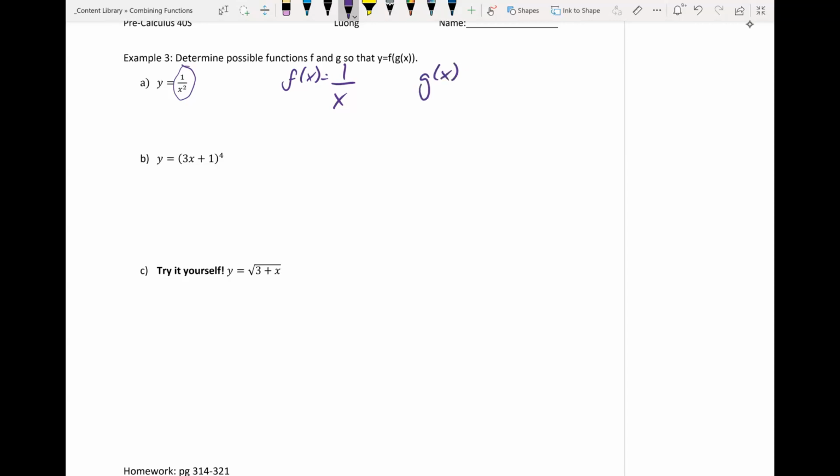So what would g of x look like? g of x has to somehow get us an x squared here. So what if g of x was just x squared? Then we can check our work to see if it's true or not. So f of g of x, which is x squared, is then equal to 1 over x squared, and it is true.